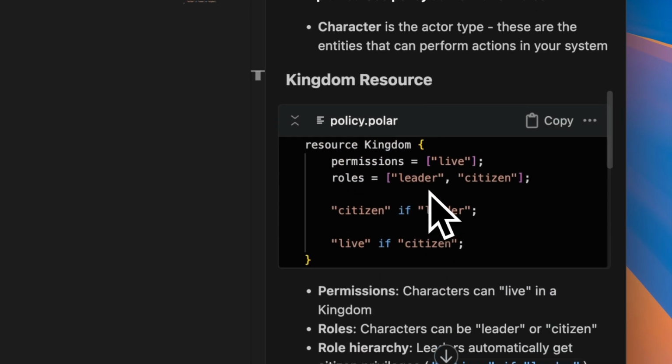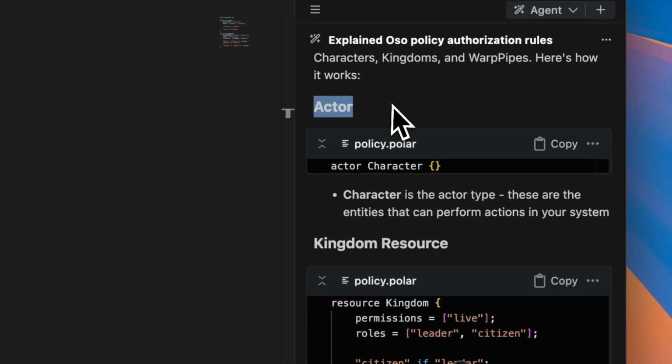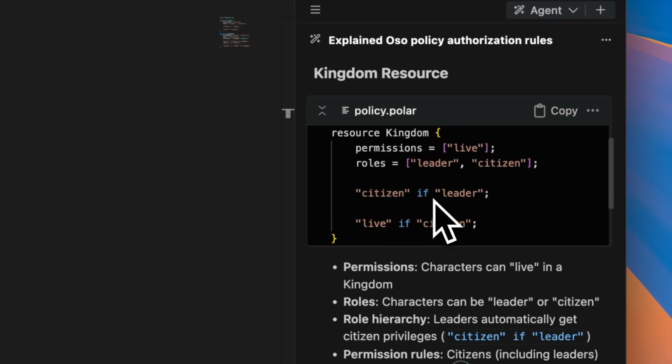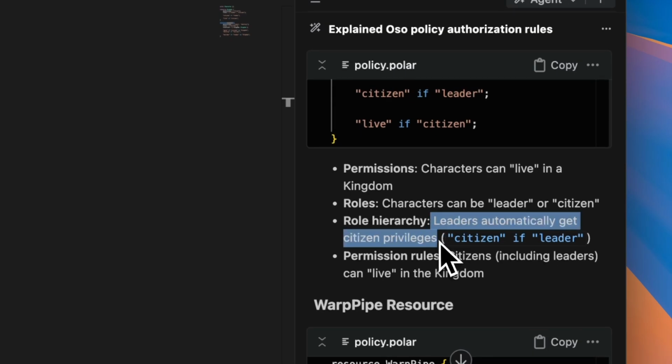Awesome. It's taken a look at our policy file and identified the key resources. The actors are called characters. There's a kingdom resource, which defines the permissions, roles, and role hierarchy. A key point here is that citizens, including leaders, can live in the kingdom, because leaders automatically get citizen privileges.